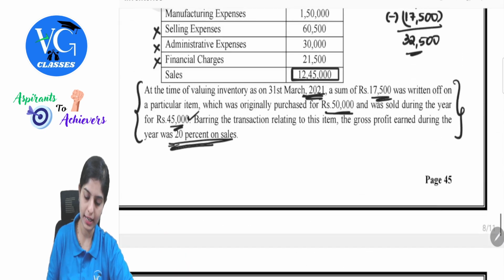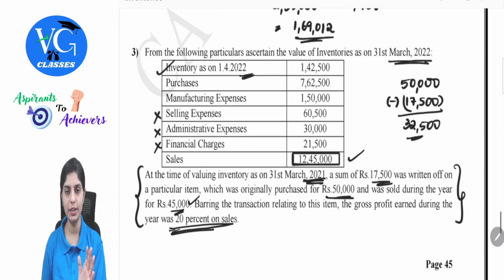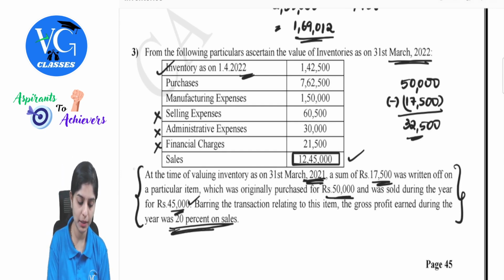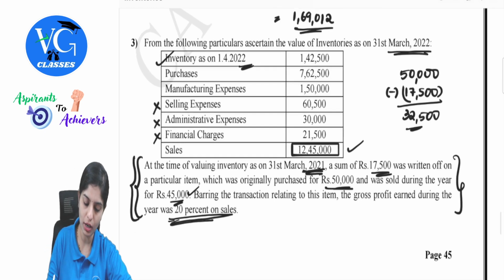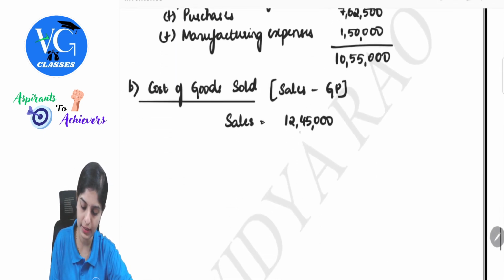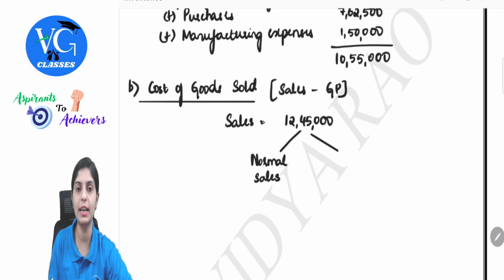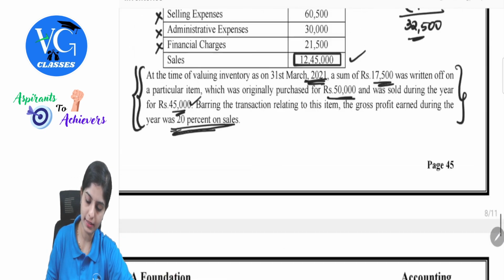Now understand one thing, guys. Of the total sale value given, they are exclusively mentioning that with respect to this particular item, we have all other items considered at 20%. So first of all, I need to bifurcate my total sales into normal sales, because on these normal sales the gross profit levied will be at 20%, and then abnormal sales. Why abnormal? Simple understanding here.